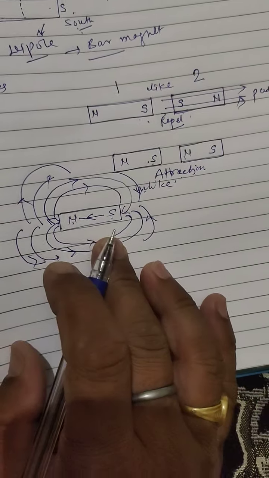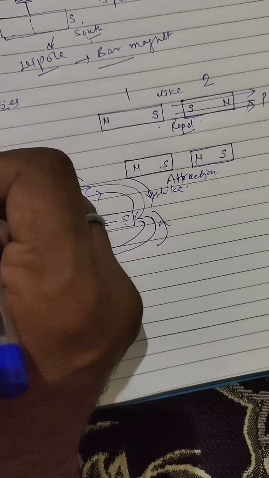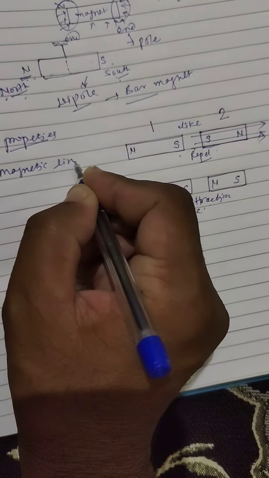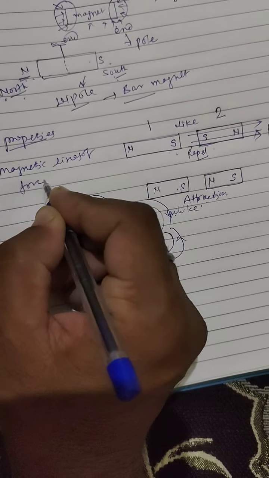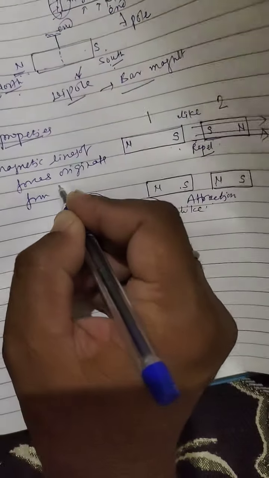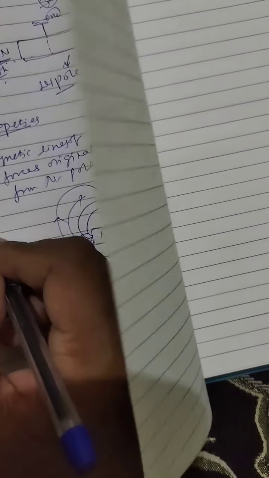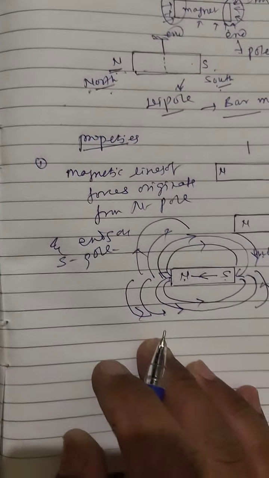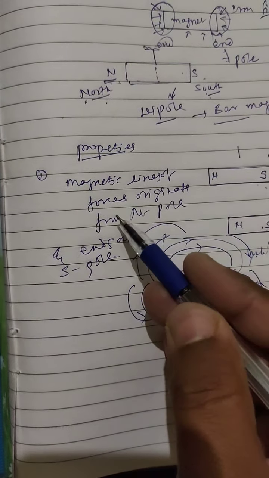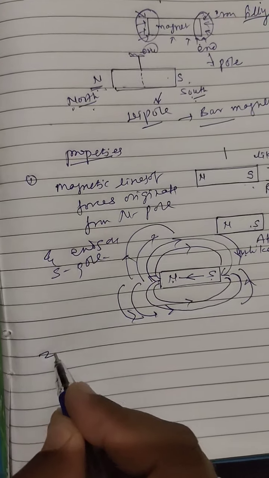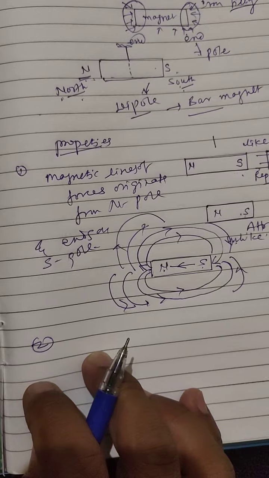So magnetic lines of forces always originate from what? Magnetic lines of force originate from the north pole and end on the south pole. This is the first property. Magnetic lines of forces originate from the north pole and end on the south pole. Now the second property.